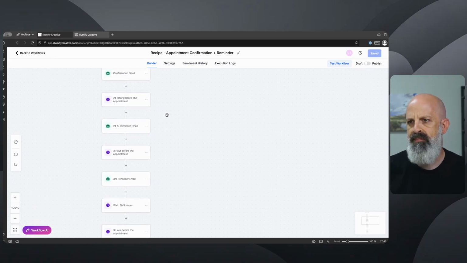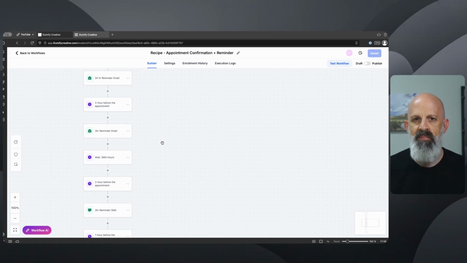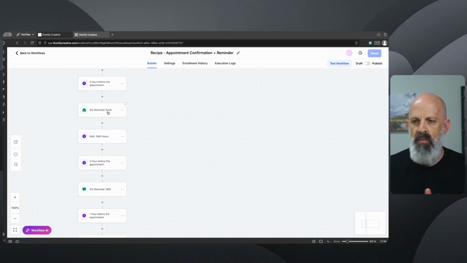Wait 24 hours. And naturally, if it's the appointment, 24 hours before the appointment, it's going to be in business hours, so we don't need to worry about this reminder. It's this reminder that can become problematic. So in my example that I started with, if I have an appointment at 8 a.m., 3 hours prior to 8 a.m. obviously is 5 a.m. We don't want to send an SMS at that time. Sending an email at that time would be totally normal and fine, although you could modify this to not send the email until later as well. So as it is right now though, 3 hours prior, we're going to send an email and then we're going to wait.